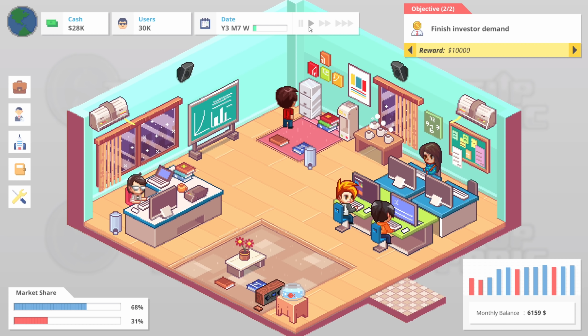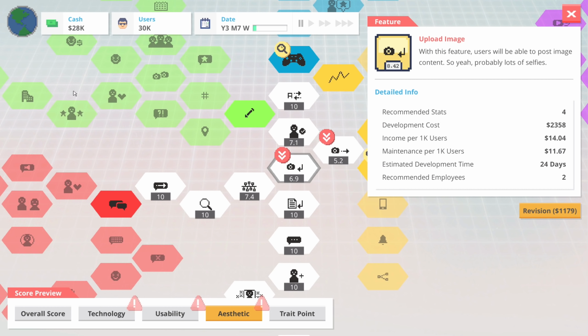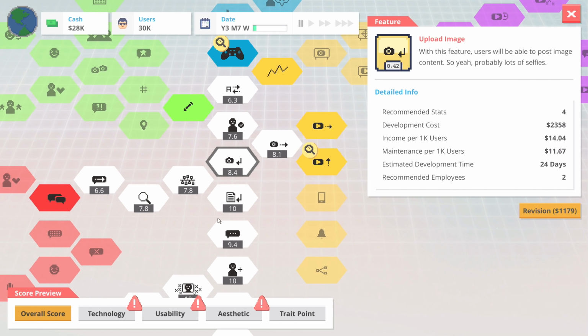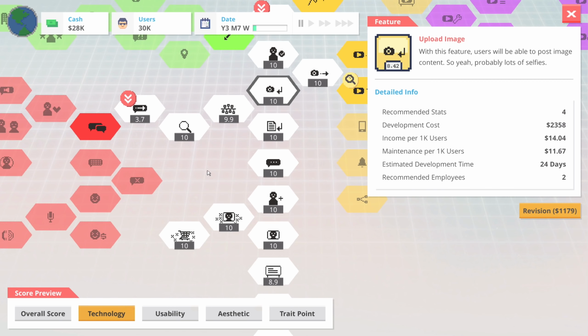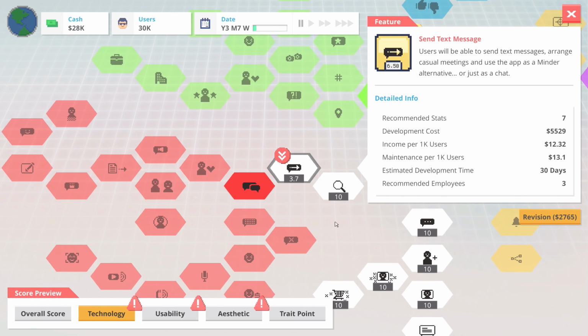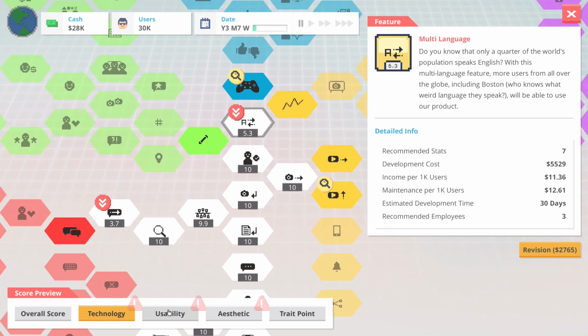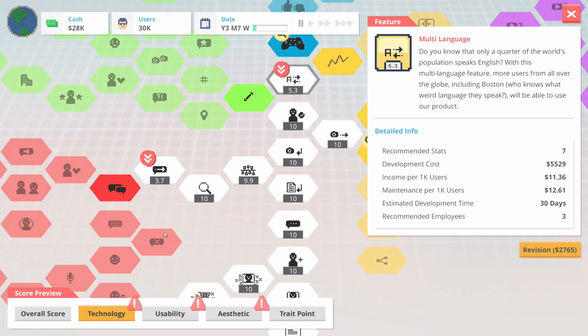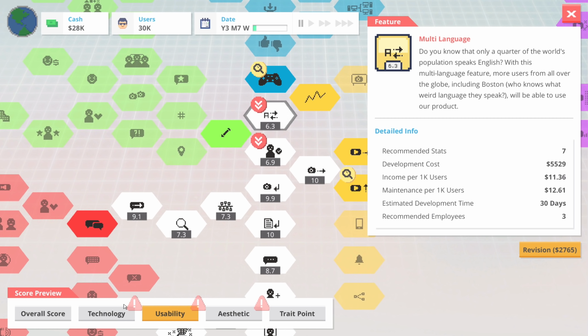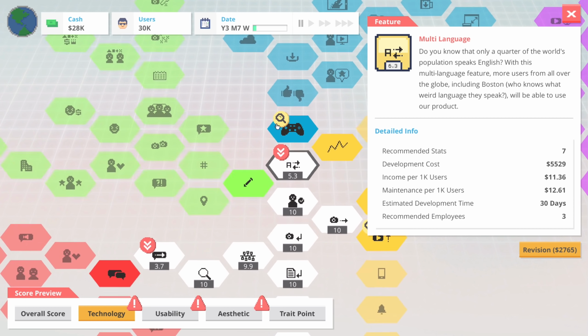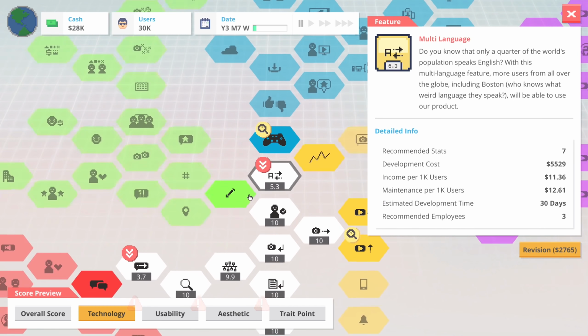New ad from Johan. And I think we're going pretty well so far. If we have a look at our project, there are still things suffering. There's nothing suffering overall, which is good. The technology behind sending text messages is still pretty crap. And I desperately need to remember to do postmortems on things that kind of suffer. But what we know at the very least is that the technology and usability on multi-language is not where it should be.